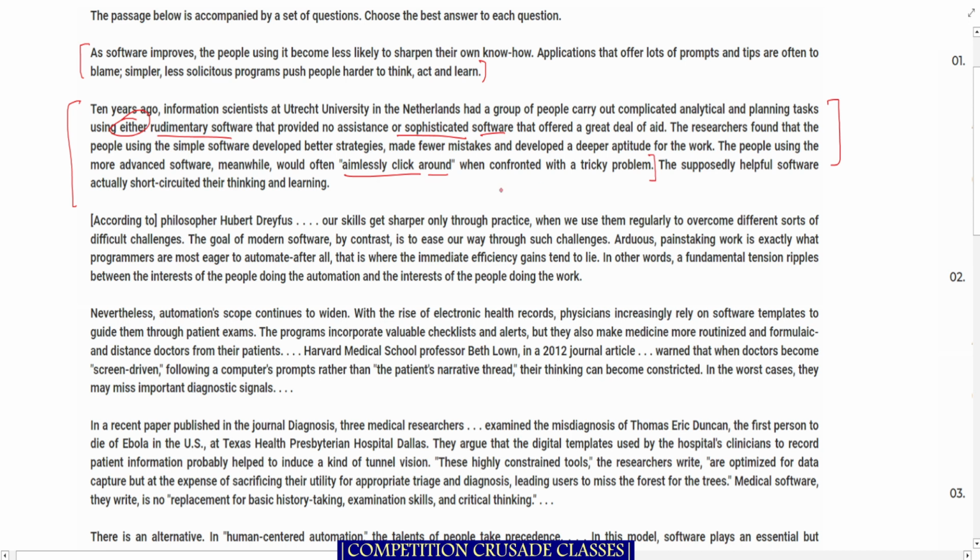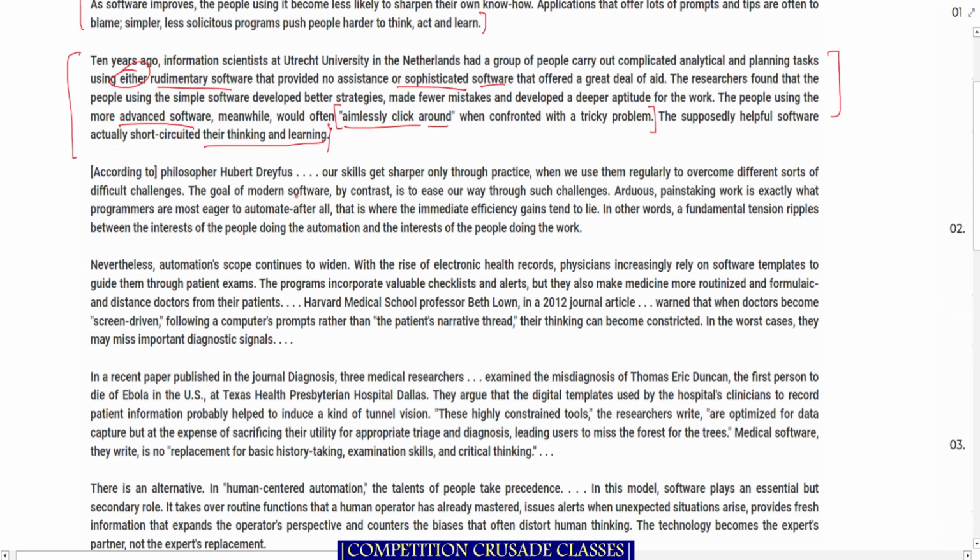The supposedly helpful software actually short-circuited their thinking and learning. So maybe they were hoping for some sort of help? Maybe. Let's read the next one.